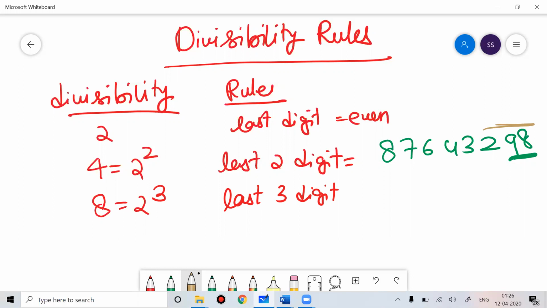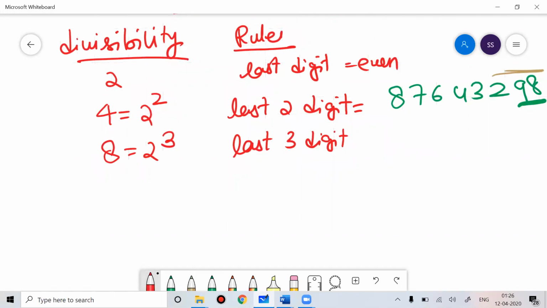Simple. Now if I talk about 16, for 16 you will see the last four digits. Okay, simple, same logic. I hope you understand. Now everyone can understand what will be the divisibility rule of 32. Everyone can easily predict what will be the divisibility rule of 64, then 128. I hope there's no point in discussing all this. So I hope you understood this fact.